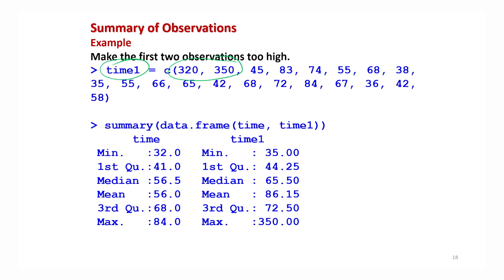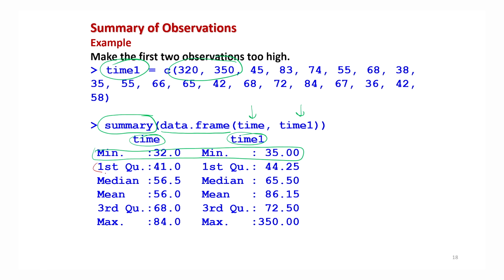So now if I create a data frame by using the command data.frame of time and time1, and then operate here the command summary, what do you get? You can see here, this is the first variable time, and the second variable here is time1, and this is the minimum value of both data sets.